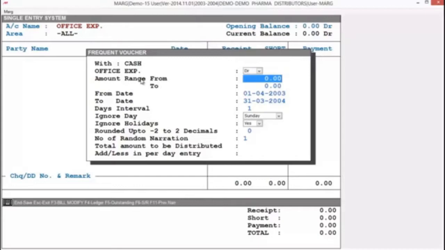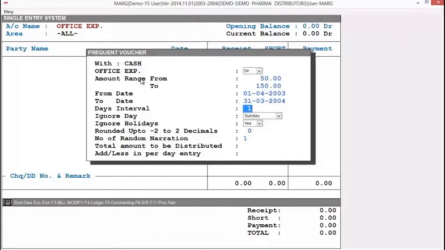Next is amount range. Here you can specify the range of amount under which you want to keep your expense entry. For example, you want to keep expense amount range from 50 to 150. Now, next option is date. Here you can mention the date range from which date to which date you want to enter expense entry. Right now, I am taking a full financial year.